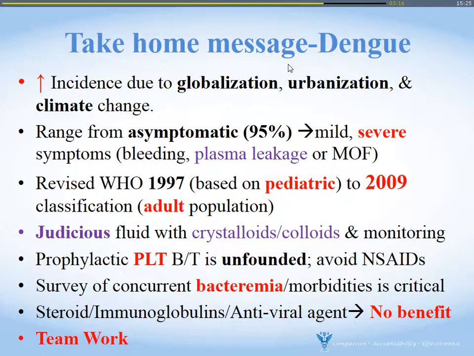And prophylactic platelet transfusion is not recommended, so I don't think we need to transfuse platelets prophylactically. Also, you must look for concurrent bacteremia because it causes a high mortality rate. And the other therapies, like steroid, immunoglobulin, and antiviral therapy, don't have any benefit. And we need teamwork to do dengue treatment.